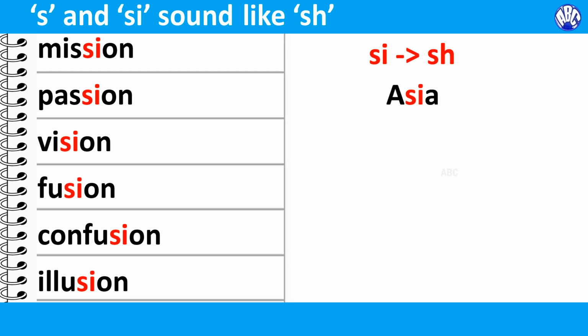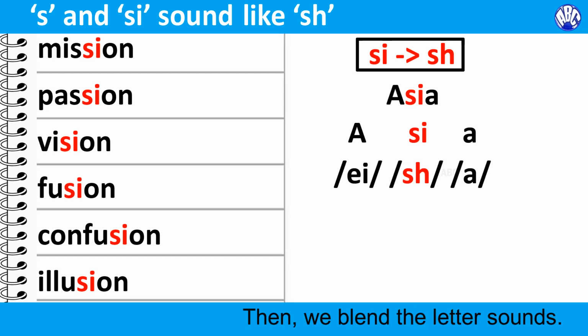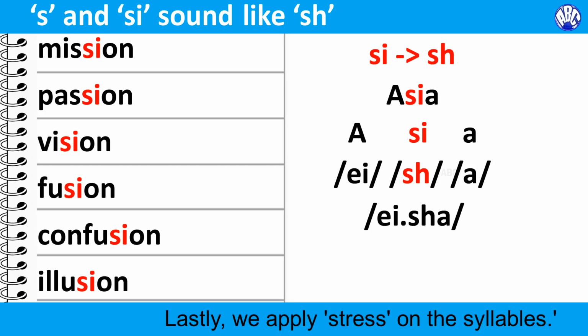Let us illustrate this step by step with the example word Asia. First, we split the letter sounds in the word. Then, we blend the letter sounds together to get the word sound. Lastly, we apply stress to get the final word sound.